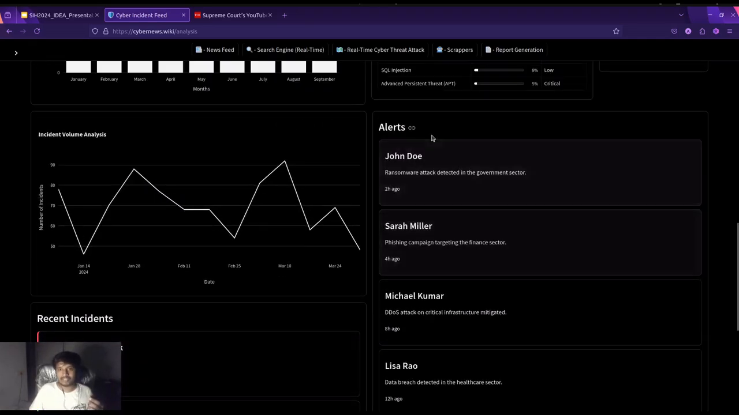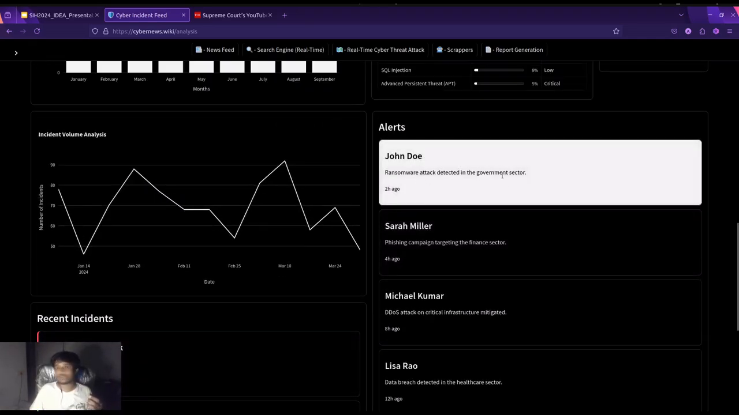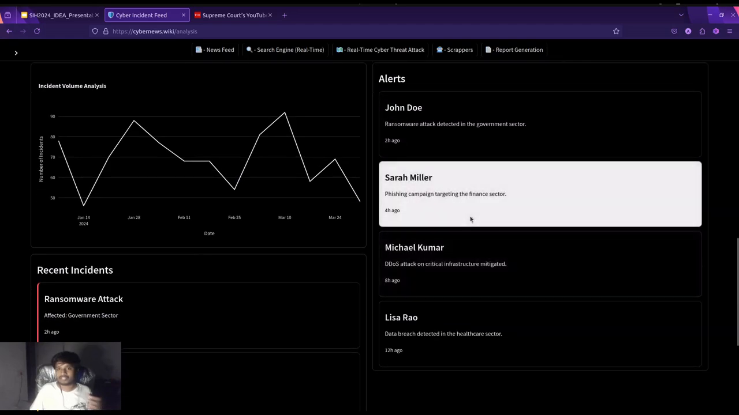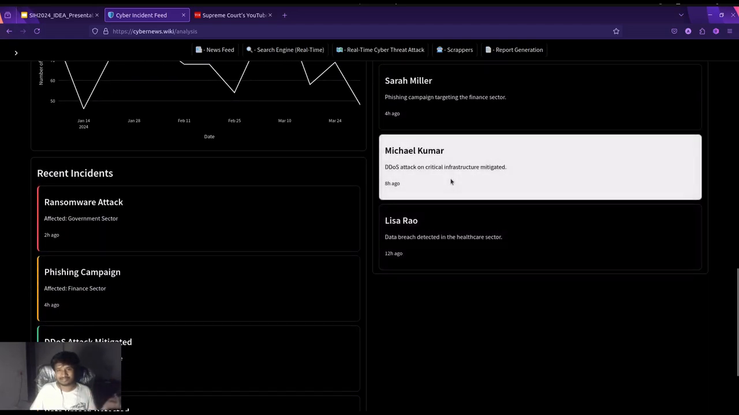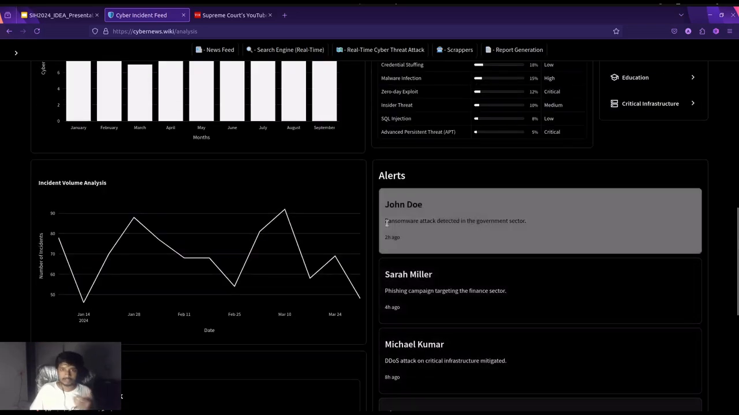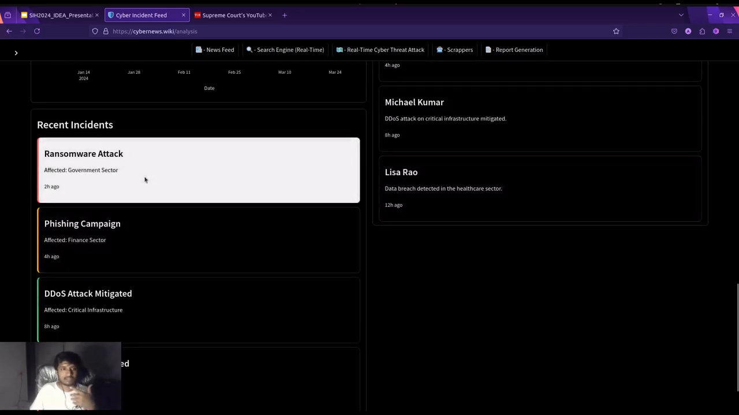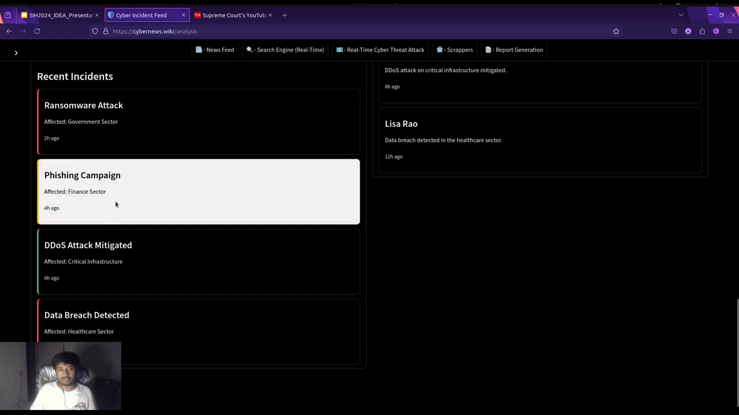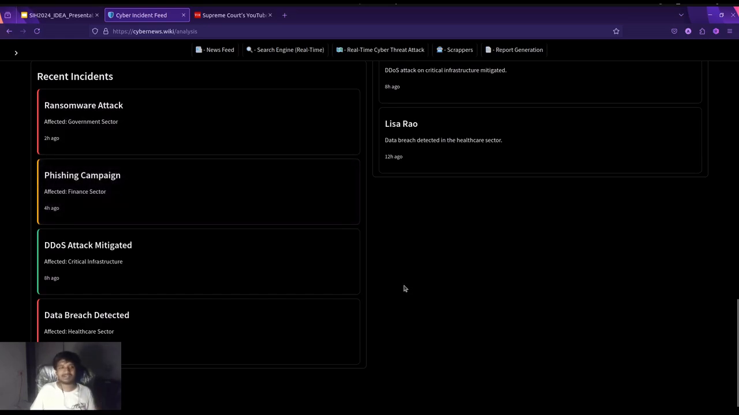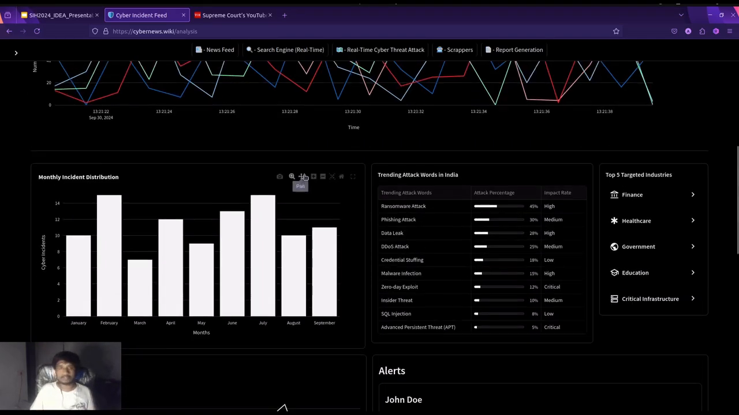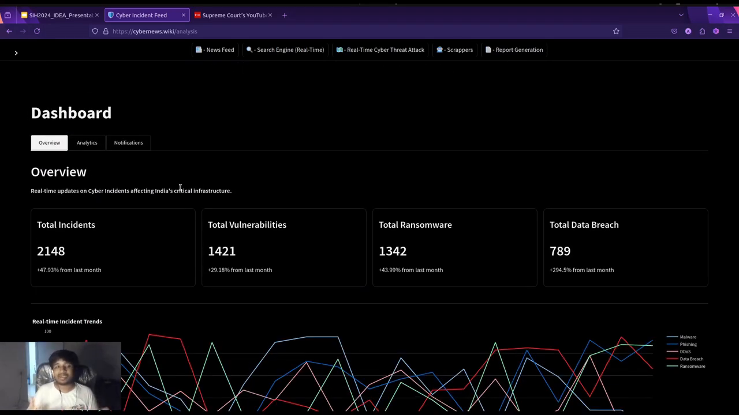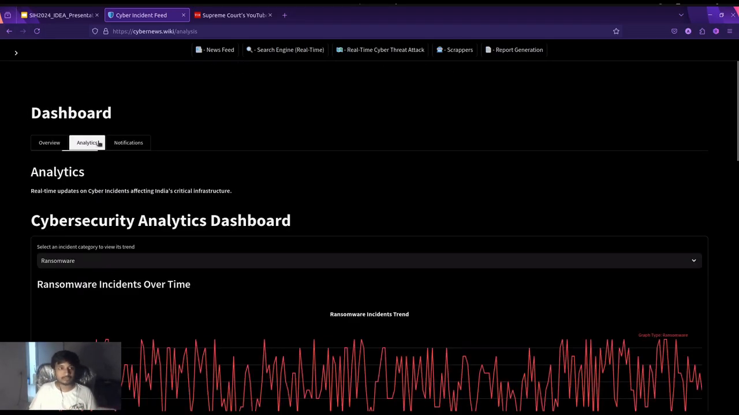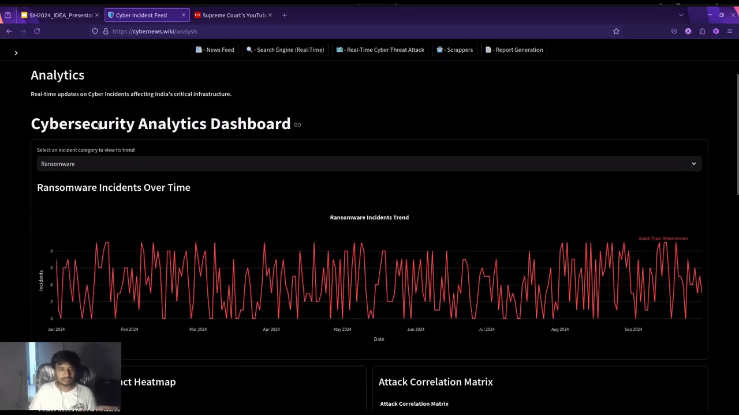Then we have some alerts, for example, ransomware attack detected in the government sector, then phishing campaign targeting the finance sector. And we also have recent incidents, for example, a ransomware attack that happened in the government sector, and a phishing campaign which also happened in the finance sector recently, and we have other records. Doing some deep analytics on the data, for example, if we click on the analytic tab,